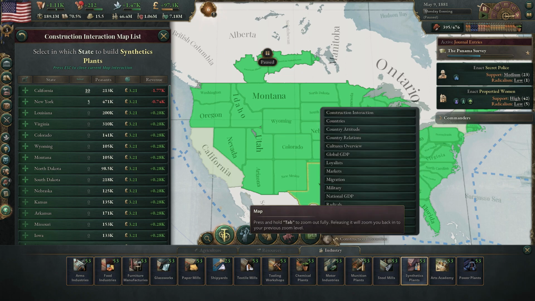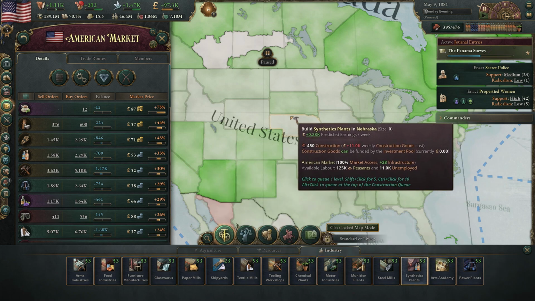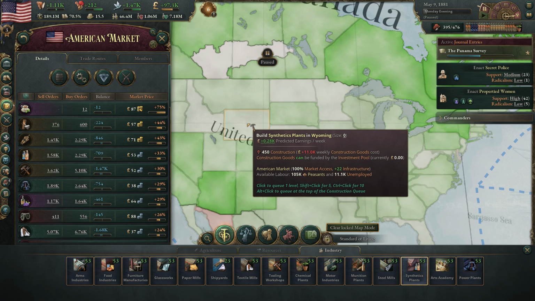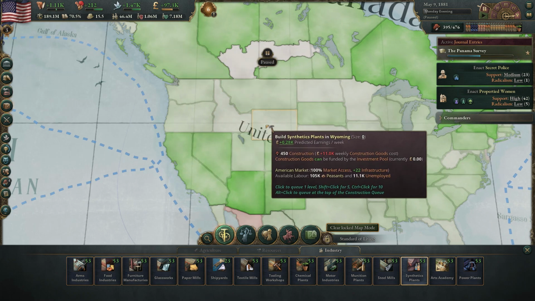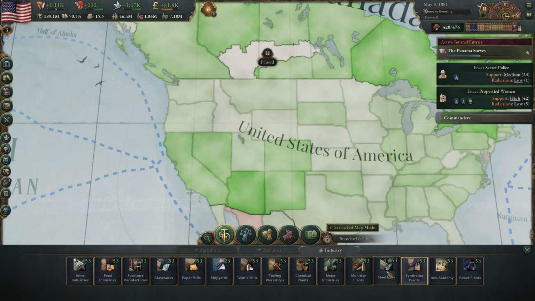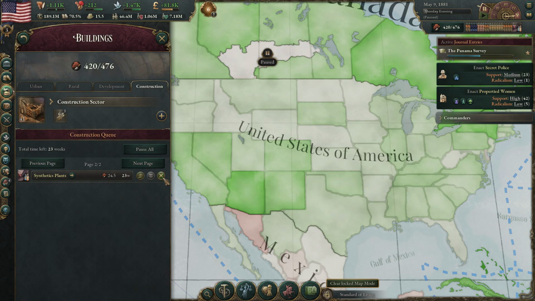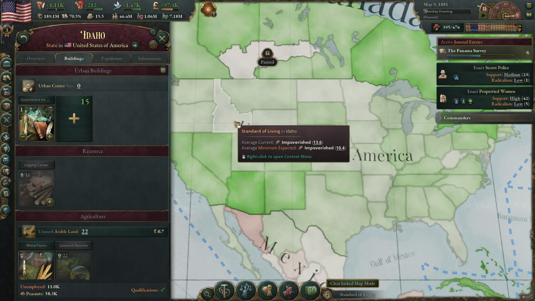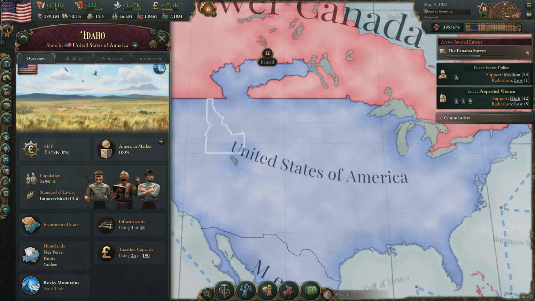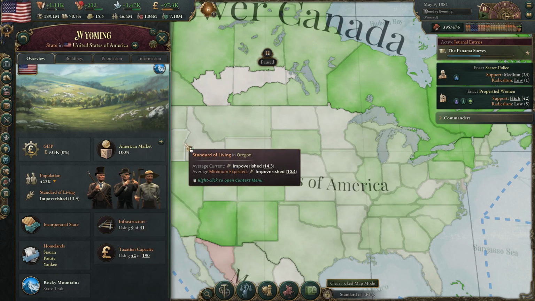What I'd like to do, I just wish these map modes were a little bit more useful, not just based on color, where we could see exactly what their standard of living is in these areas. Instead, we have to... actually, now we're building one. But I don't want that up, so let's pull that down and stop that construction that I started there. We're going to have to actually click on them to see what their standard of living is, unfortunately. So you're 13.6 here, and then the screen went away. Kind of a bummer. This is a pain in the butt to use like this.